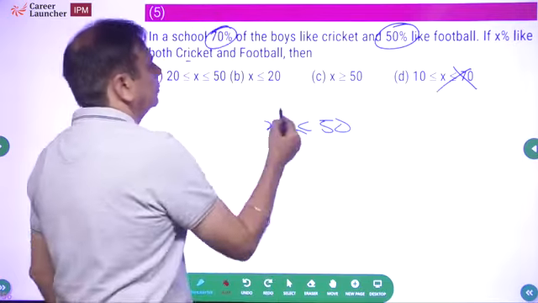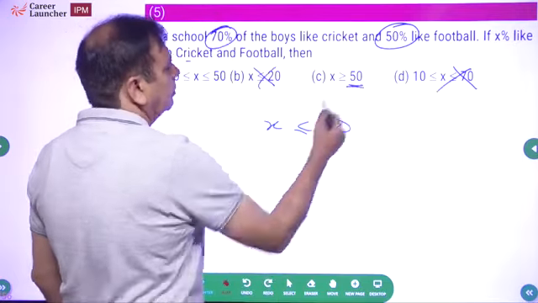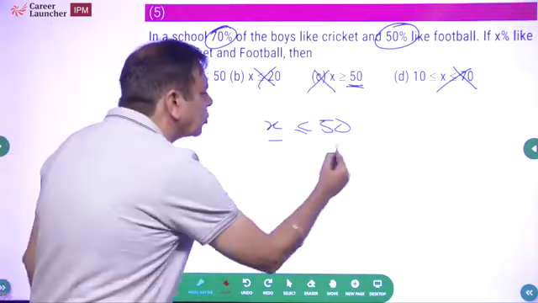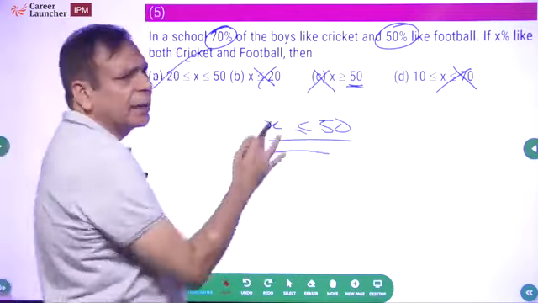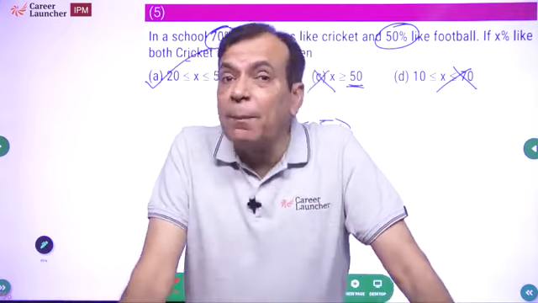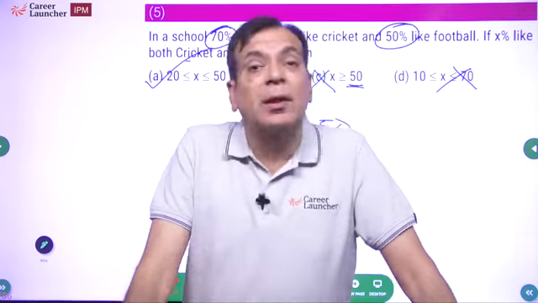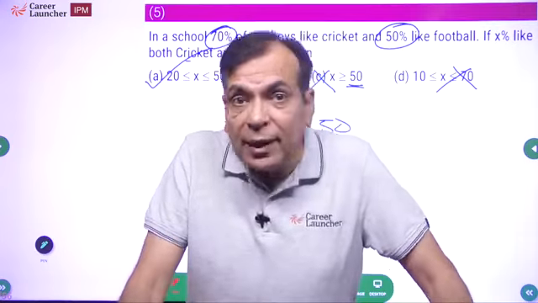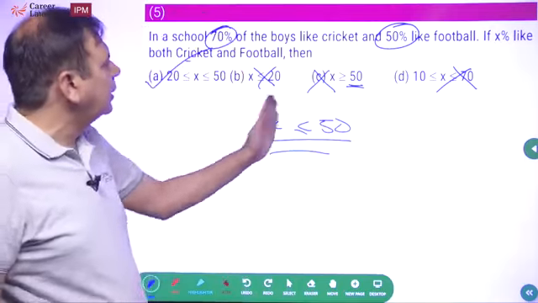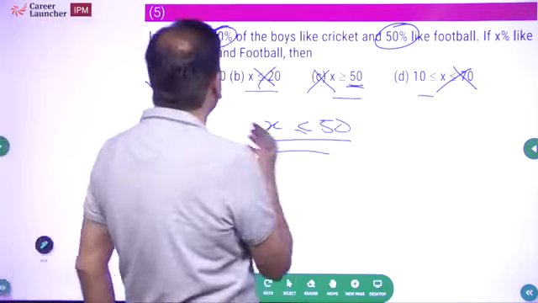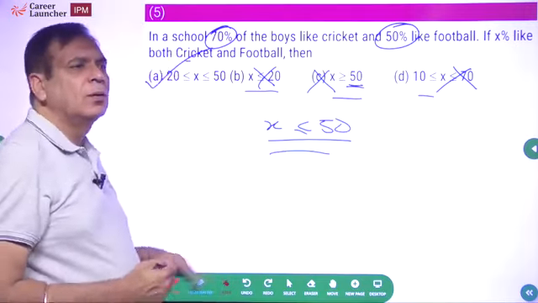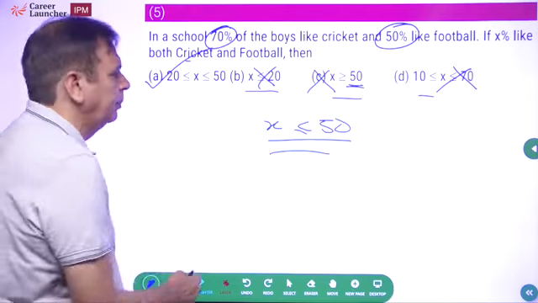70 is wrong. Why? Because greater than 50 कैसे होगा? X has to be less than 50. Only one choice satisfies. Don't need to worry about the other side at all. This is what I mean by saying आपका काम choices जो सबसे अच्छी है उसमें से वो उठाना. Your job is not to get the correct answer. Your job was to get the best answer. And if I have already found that these 3 answer choices cannot be correct, why will I waste my time trying to find out whether the lower limit is 20 or not? So this is how you save time.